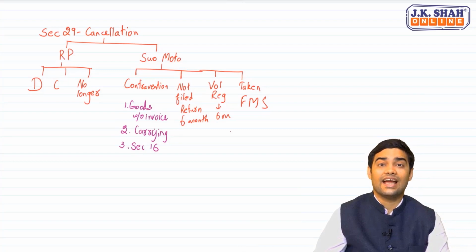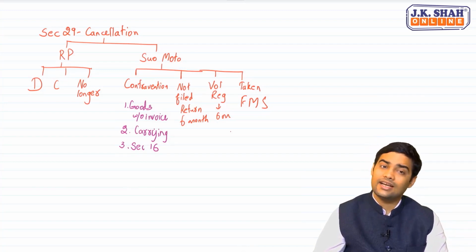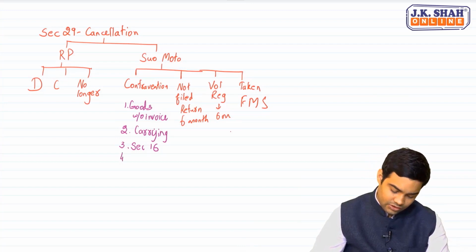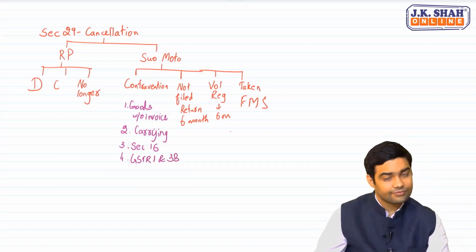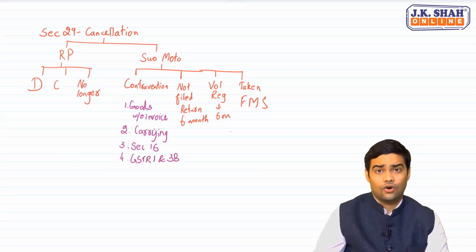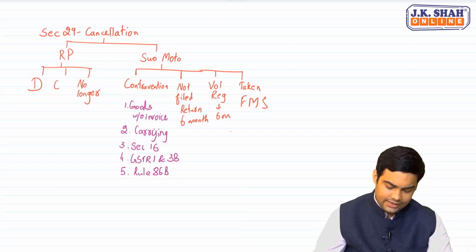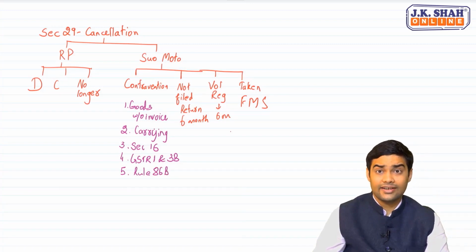Conditions for taking ITC. If you have violated that, even in that case, officer can cancel it. Fourth, mismatch between GSTR1 data and GSTR3B data. If there is a mismatch, officer can cancel it. Fifth, new rule added, Rule 86B. This Rule 86B we will take up in returns chapter.